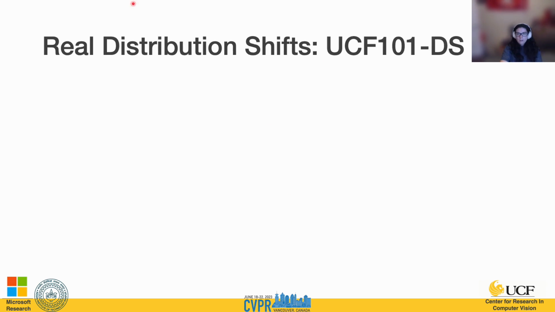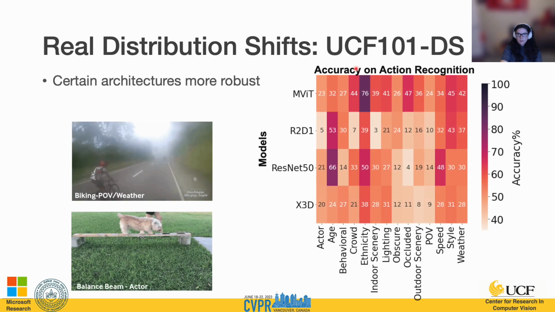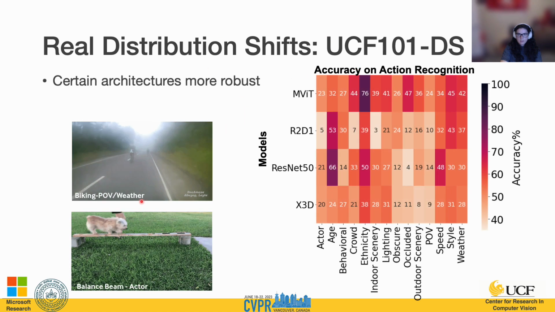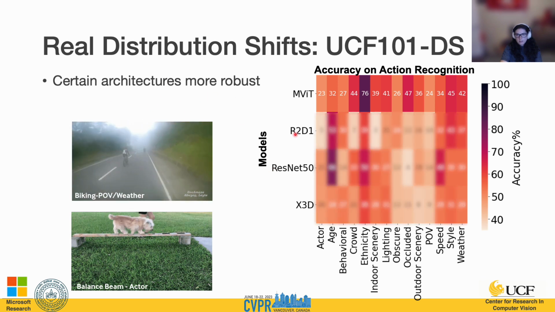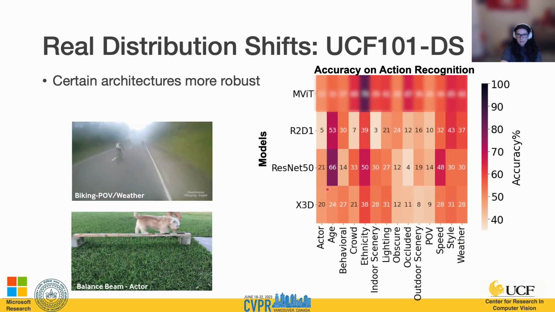We also evaluated models on our real-world curated dataset, the UCF101-DS. So here's some examples of what those videos look like again. And we found that certain architectures are more robust to these changes. Again, we see the transformer-based approach has higher performance across all the different distribution shift categories compared to our CNN-based approaches here.